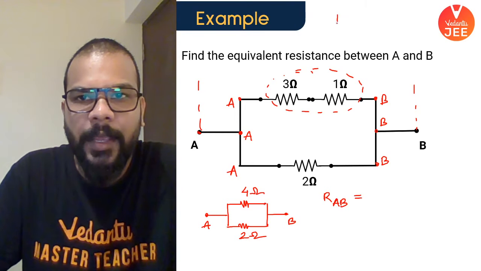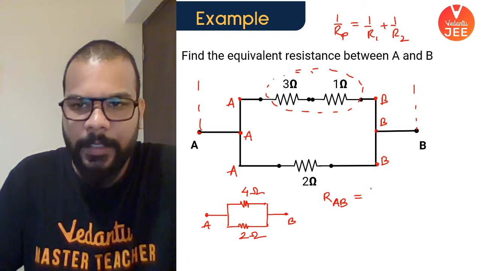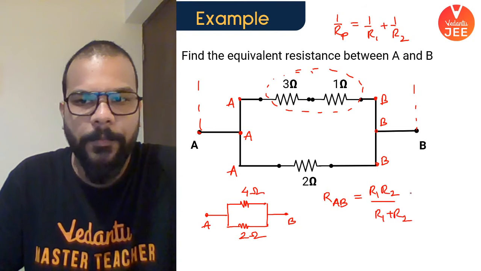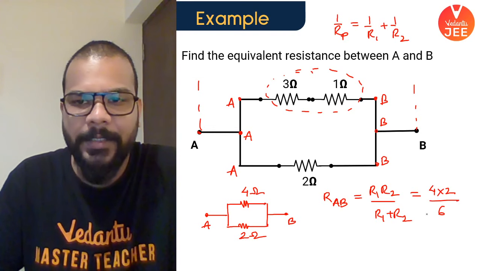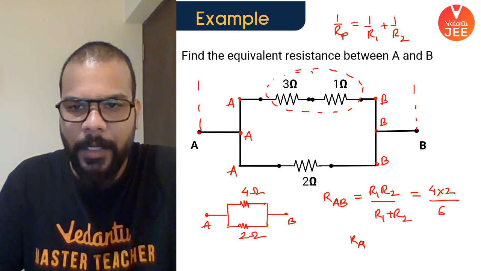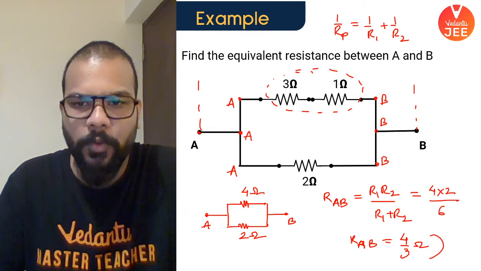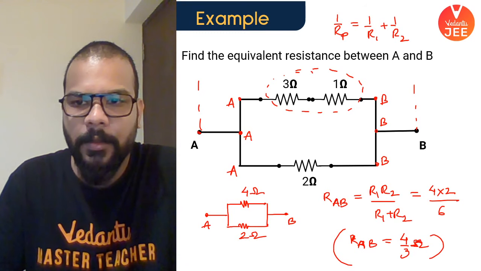Because if I have 1 upon RP as 1 upon R1 plus 1 upon R2, when you simplify this, it will look like R1 R2 upon R1 plus R2. So this is 4 into 2 upon 4 plus 2, that is 6. So RAB comes out to be 4 by 3 ohms as the equivalent resistance between the 2 points A and B.